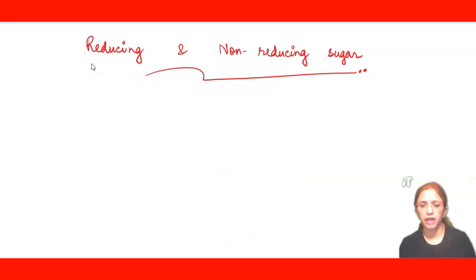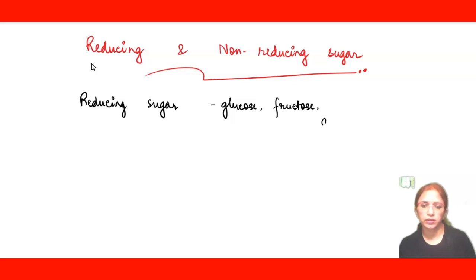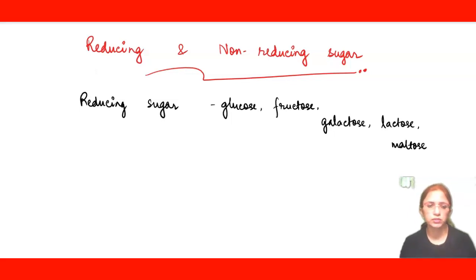Let's study reducing and non-reducing sugars as well. So in the reducing sugars, glucose comes, fructose comes, galactose is also a part of it, lactose and maltose also fall in this category. So reducing sugars are the ones which, when they react with an oxidizing agent, I am writing here RS means reducing sugar.